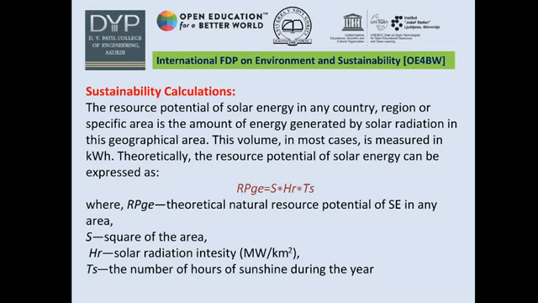Theoretically, the resource potential of solar energy can be expressed as RPGE equals S into HR into TS, where RPGE is the theoretical natural resource potential of solar energy in any area, S is the square of the area, HR is the solar radiation intensity, measured in megawatt per kilometer square, and TS is the number of hours of sunshine during the year.